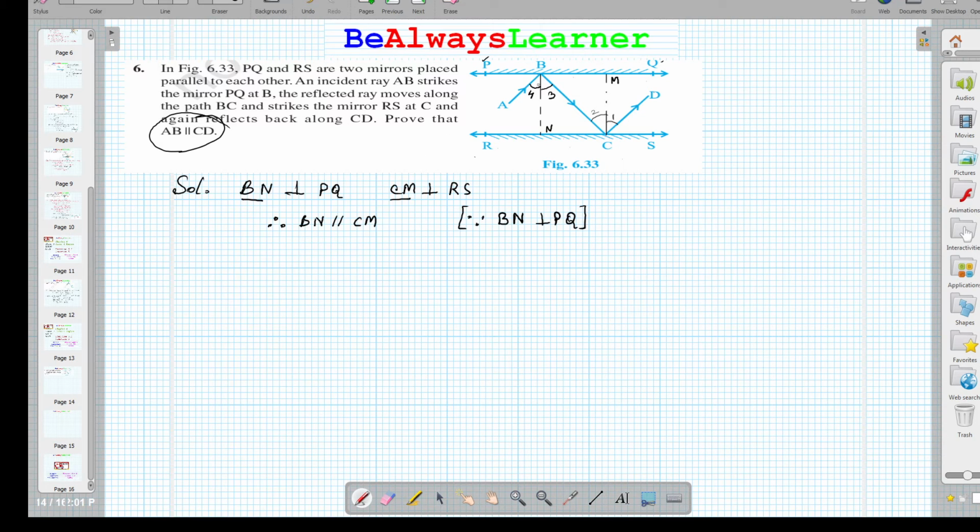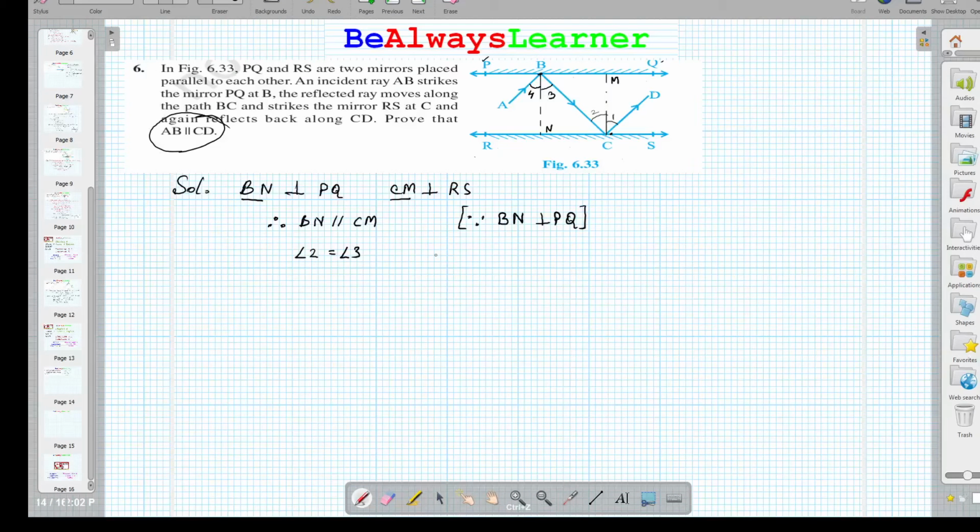Thus, BN and CM are two parallel lines, and transversal BC cuts them at B and at C. So we can say that angle 2 and angle 3 are equal because of alternate interior angles.